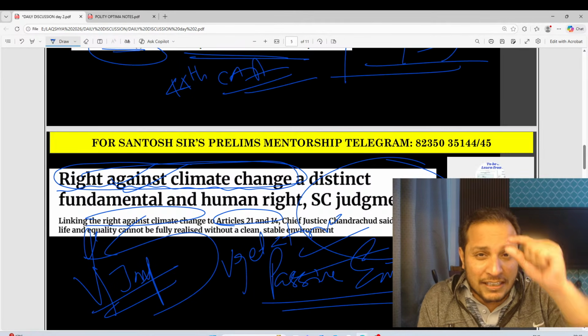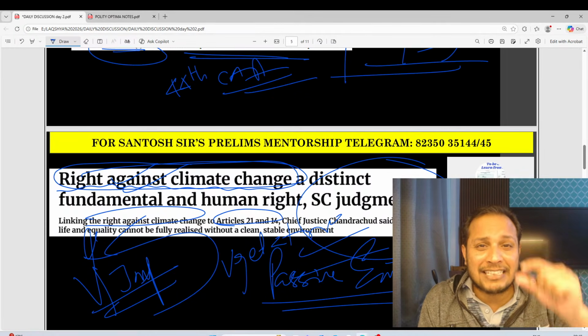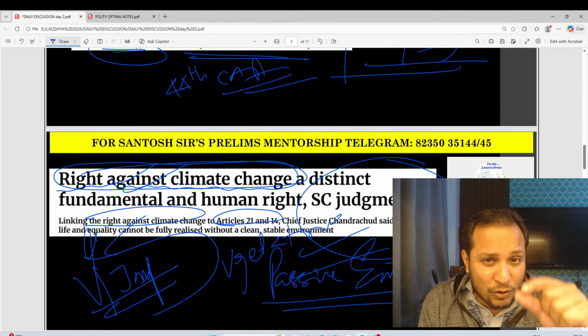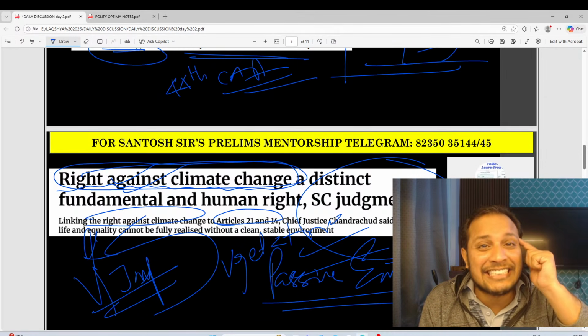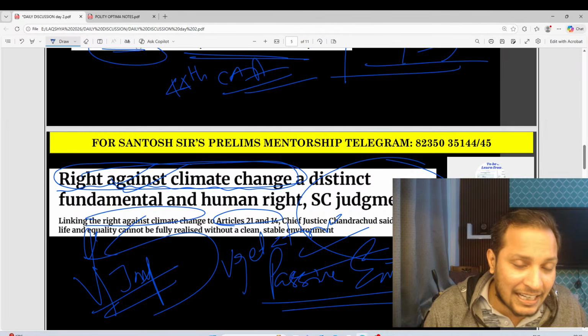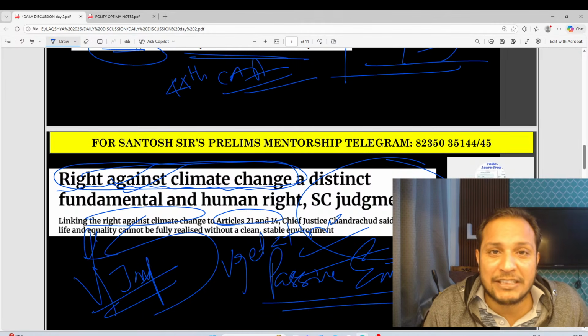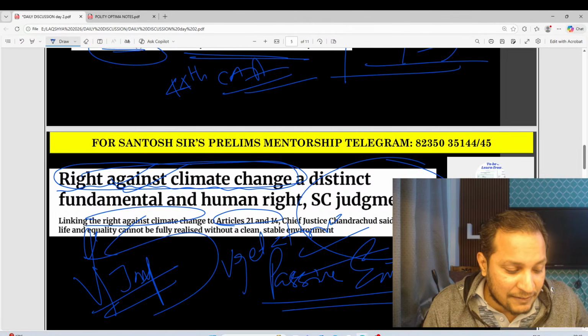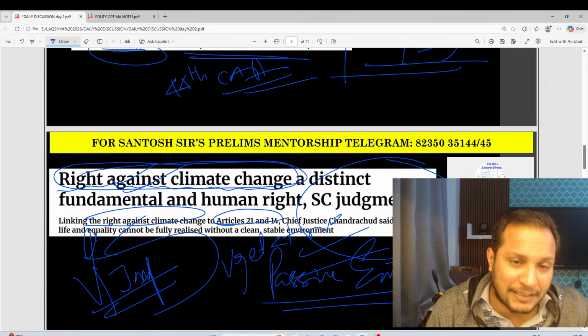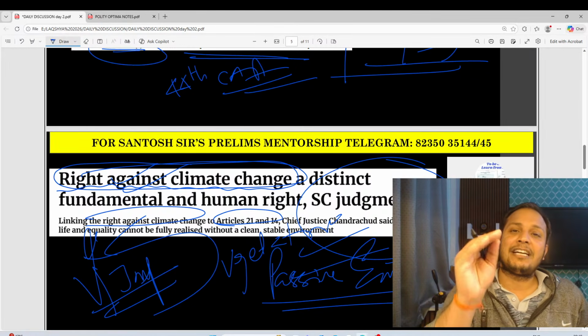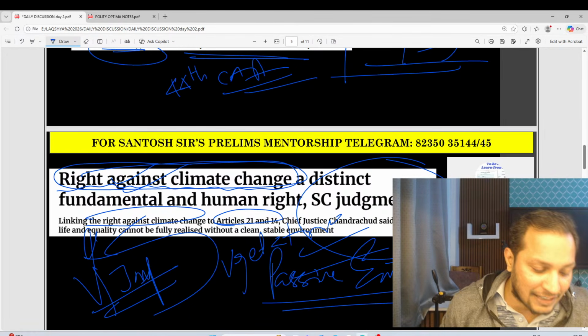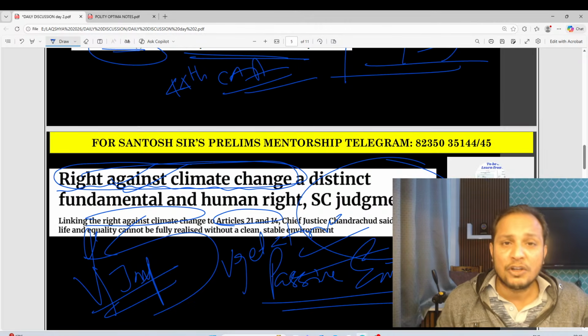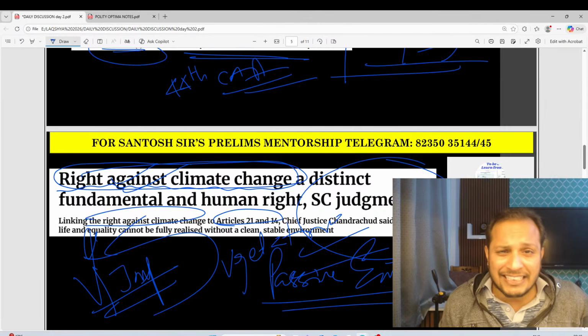So guys, the Honorable Supreme Court has said that right to life includes right to die with dignity. So passive euthanasia is which part of the Constitution, guys? Which article gives you passive euthanasia? Can anybody tell me? Only passive euthanasia is legal in India, guys.